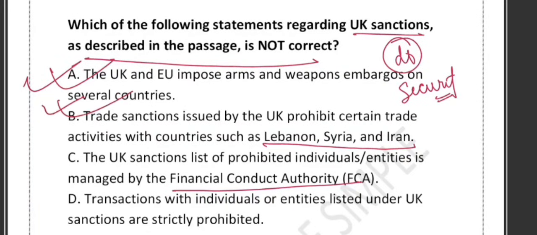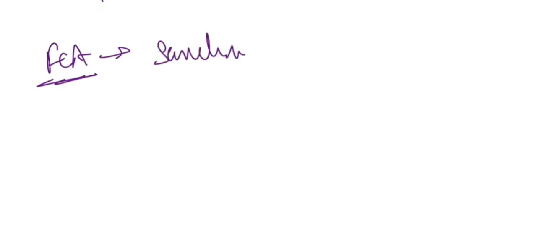C says the UK sanction list of prohibited individuals and entities is managed by FCA. This is a tricky one. Many aspirants think that the FCA manages the sanction list. You know what FCA is? Many aspirants think the sanction list is managed by FCA. So what do you think? Is it correct? Actually, that is wrong.